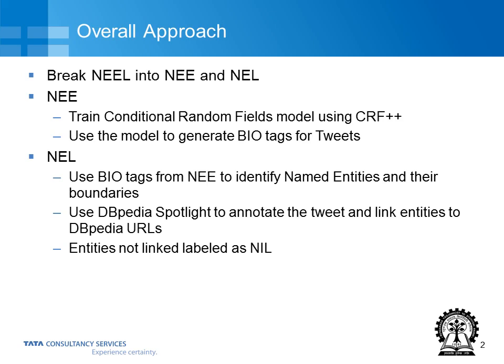Now that we have our set of named entities, we use DBpedia Spotlight to annotate our tweet, and then once we have the tweet annotations, we search for our entities in those annotations and link the entities to the DBpedia URLs respectively. Those entities which cannot be linked are labeled as nil.